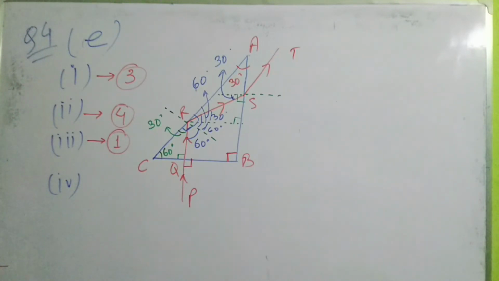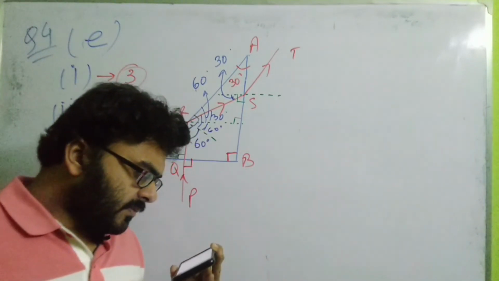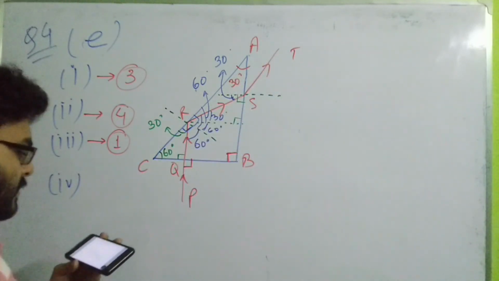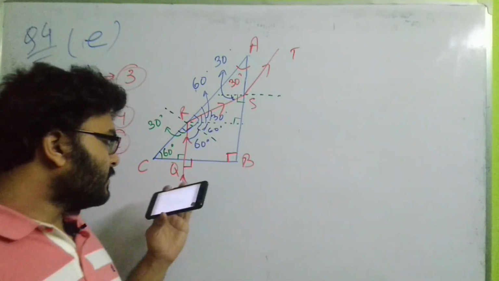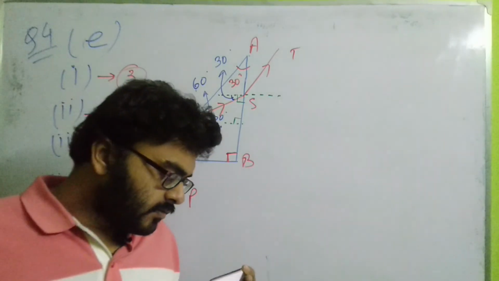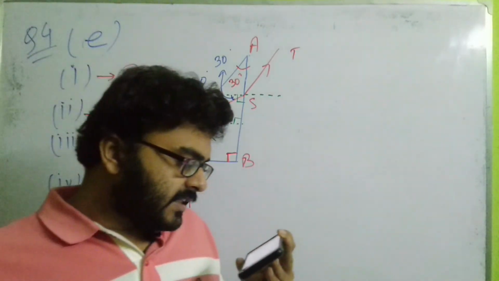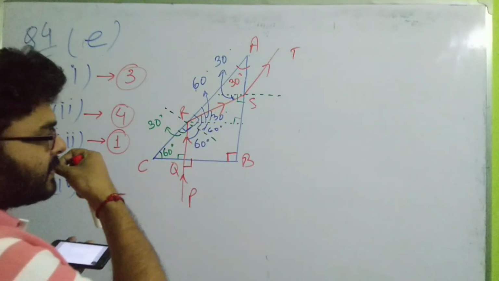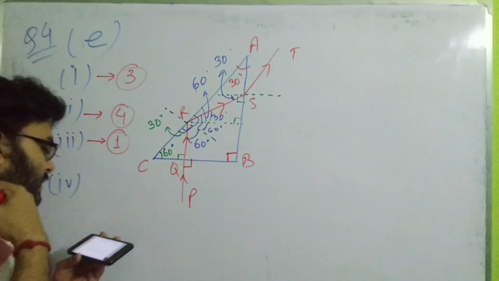Speed of light ray PQ is equal to the speed of light ray ST. So this is PQ and this is ST. So obviously this is a correct statement, because both the light rays are in air. So this is the right statement. Speed of light ray QR is equal to RS. Yes, this is also equal, because both are in the glass medium.